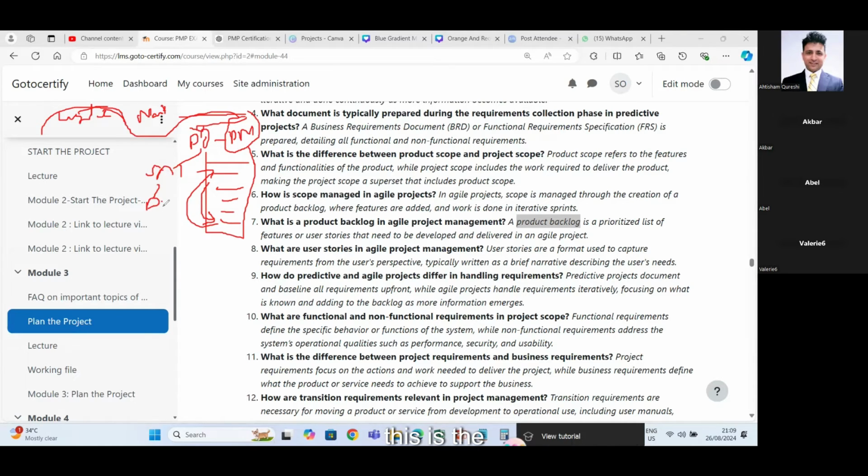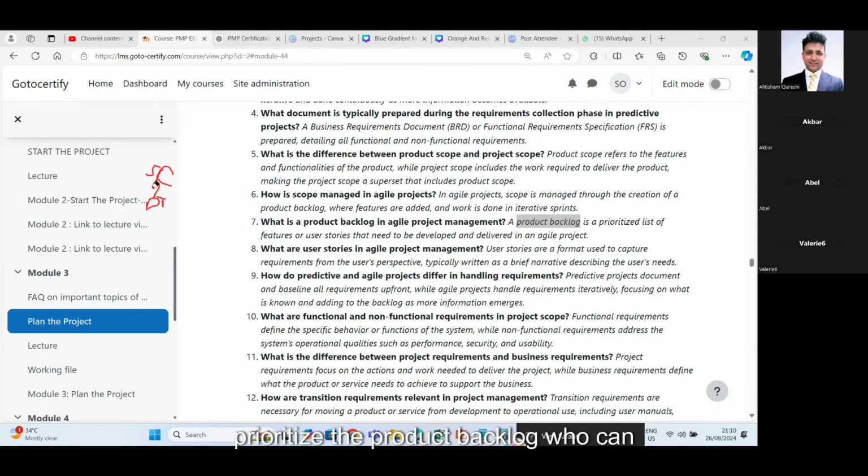So now this is the hierarchy. The development team is with the scrum master, and the scrum master is with the product owner, and the product owner is with the product manager, and the product manager is with the marketing manager, and the marketing manager is with the customer. Make sense? So this is how things get prioritized. Clear? So whose role is to prioritize the product backlog?